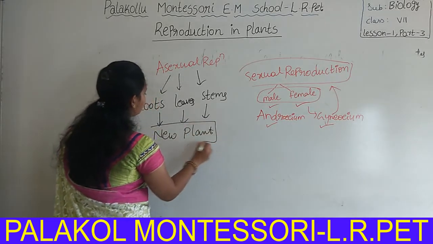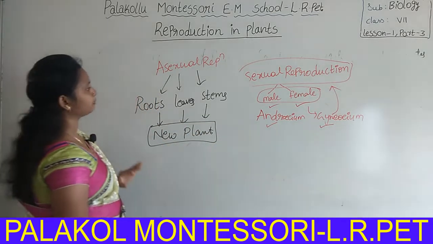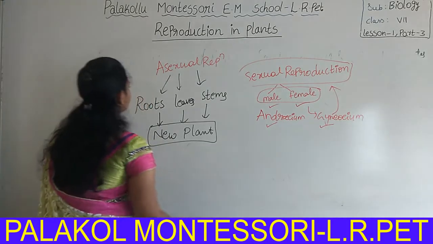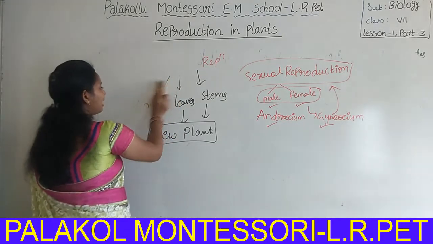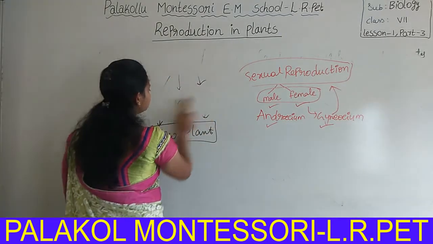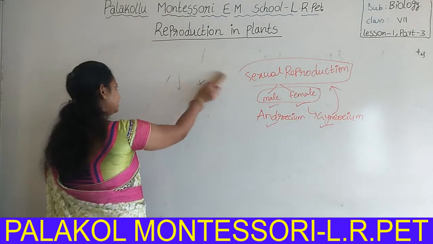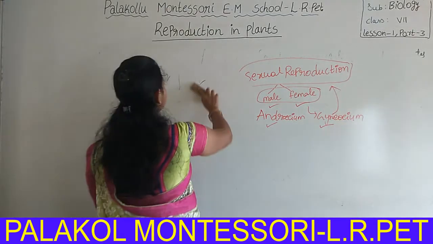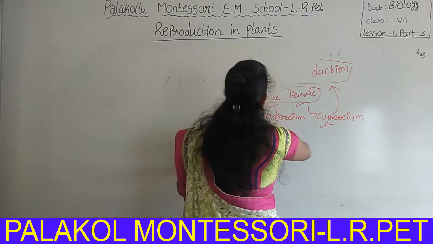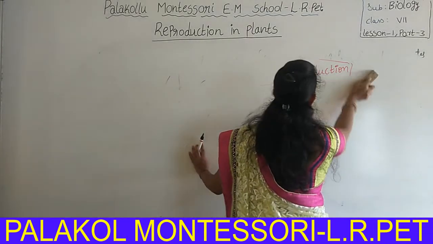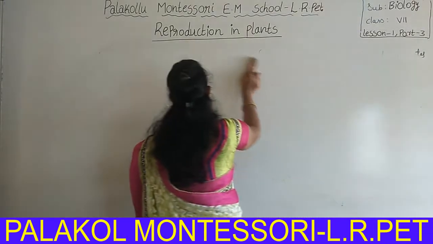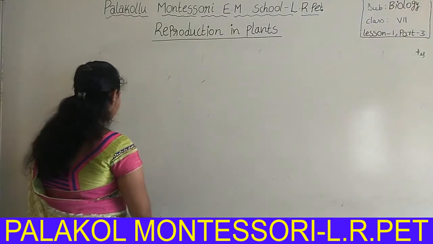So it is called asexual reproduction. Now, how are the roots, stems and leaves involved in asexual reproduction? Okay, we will discuss it. First of all, the roots involved in asexual reproduction.